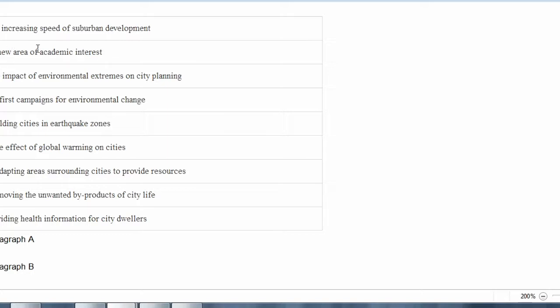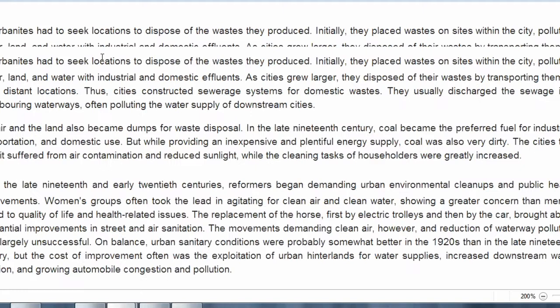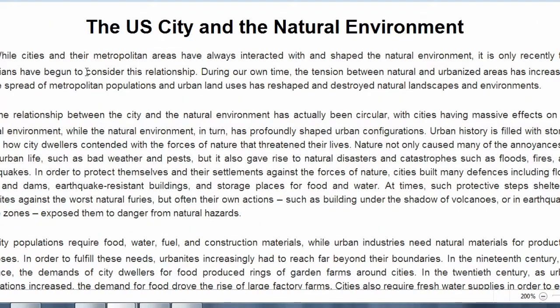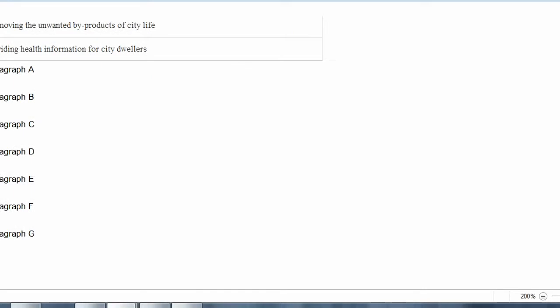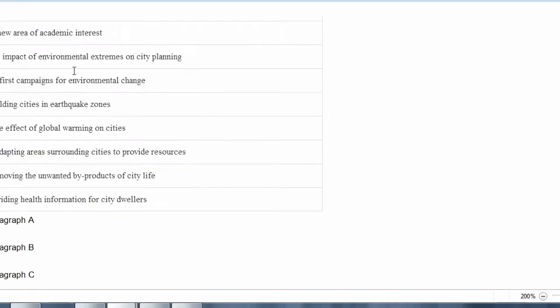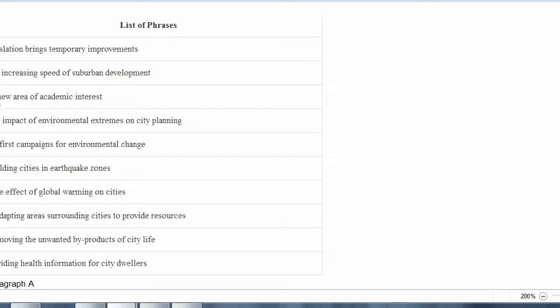So fortunately we have only one heading which actually matches with our passage, which is a new area of academic interest, and to be sure about that, we can just recheck it. It is only recently that historians have begun to consider this relationship. So the answer for question number 1, which is paragraph A, would be 3. Alright, we write not the heading but only the Roman numeral 3.